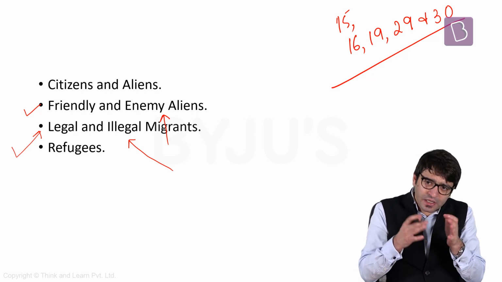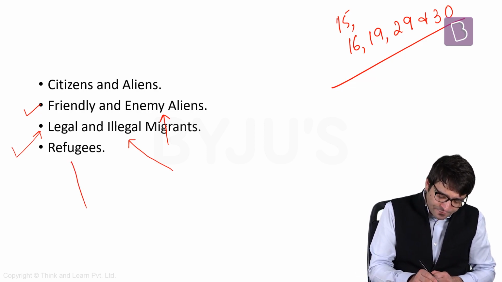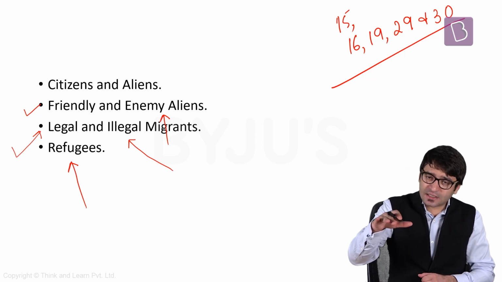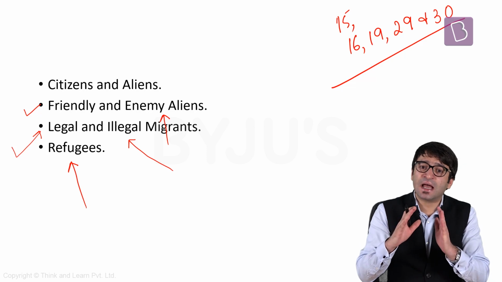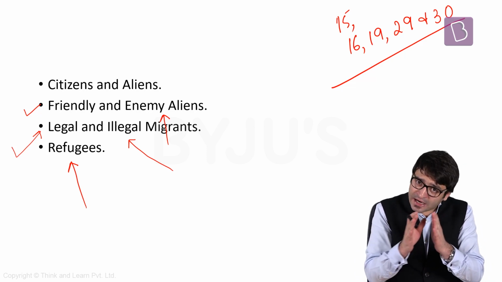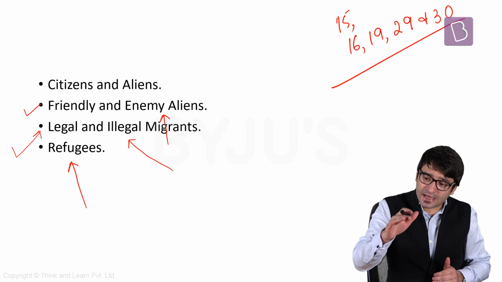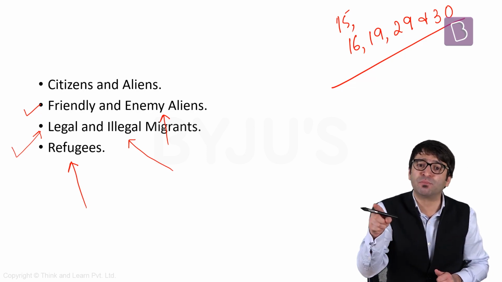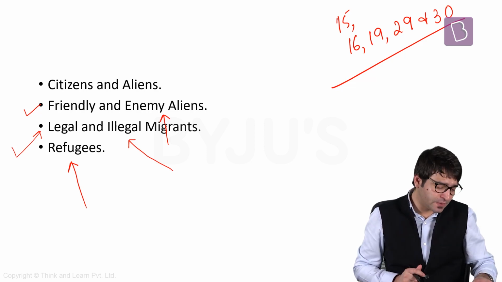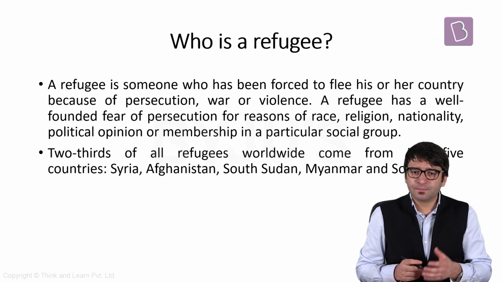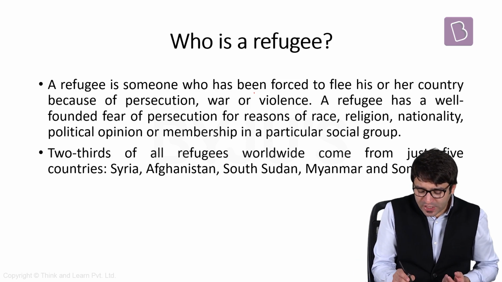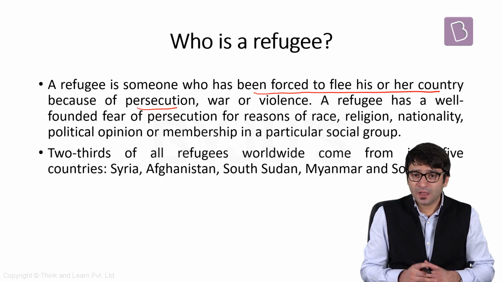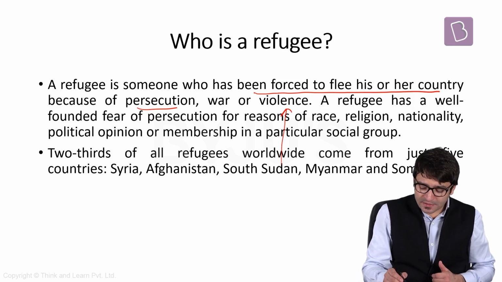But some of these illegal migrants can also be referred to as refugees. The government of India can categorize some of these illegal migrants as refugees. That means they are illegally entering into India, they're illegally staying in India, but we are giving them a status of refugee. We will not deport them. But who is a refugee? According to the United Nations, a refugee is someone who has been forced to flee his or her country because of persecution, because of war, because of violence.